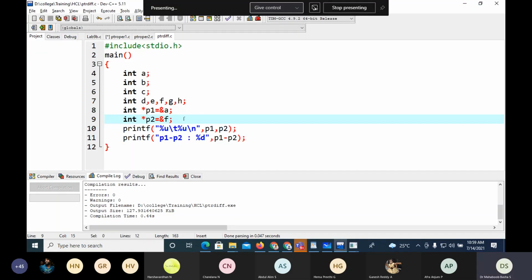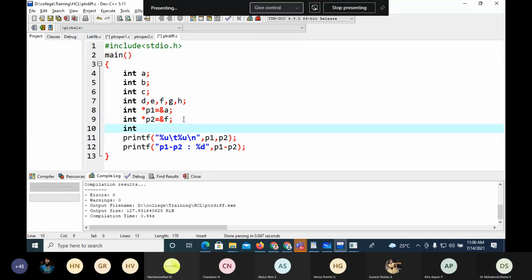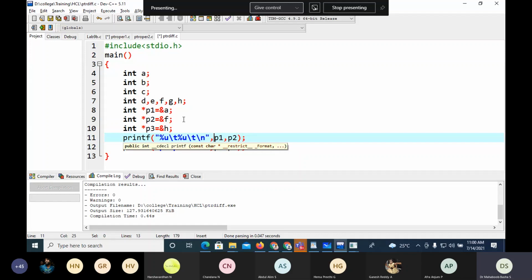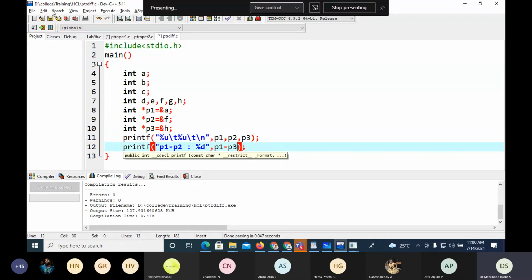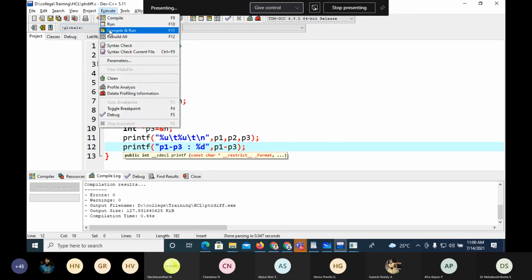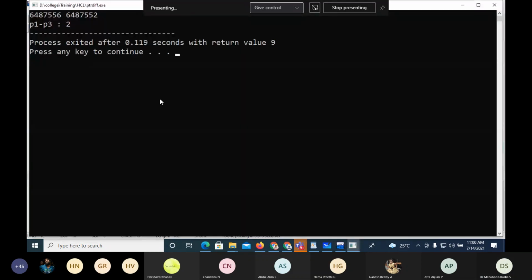Take one more here, int asterisk P3 equals ampersand H. Now we'll see, backslash t, P3. I'll get P1 minus P3. Now we'll see. So the difference is 2.